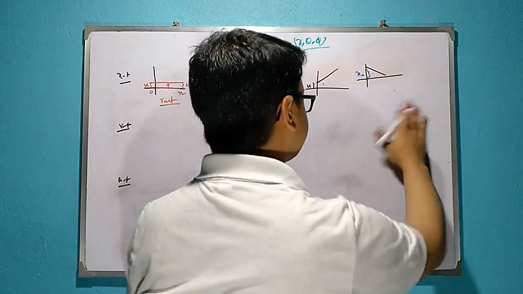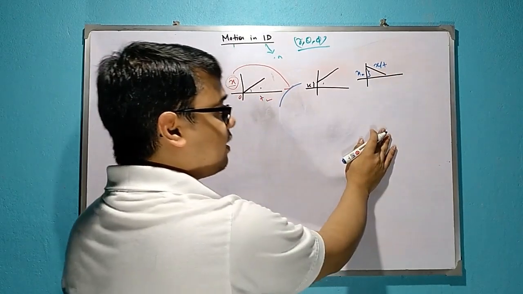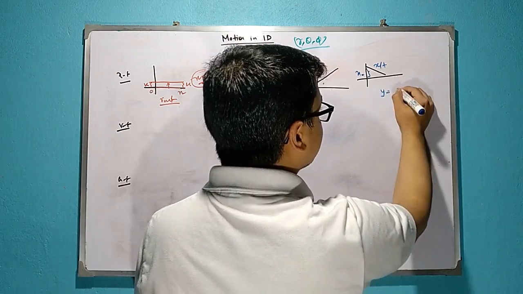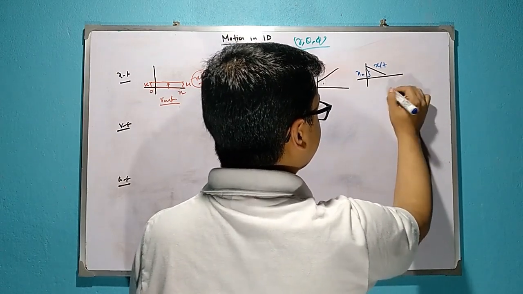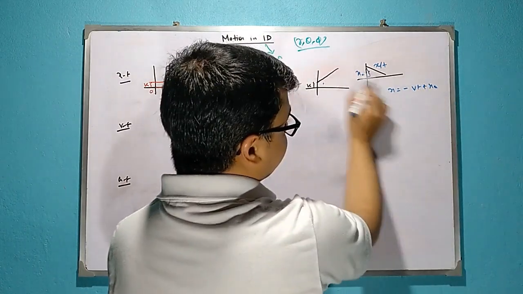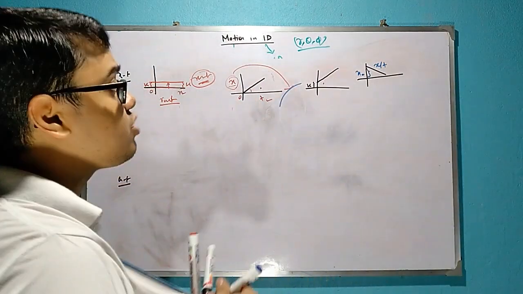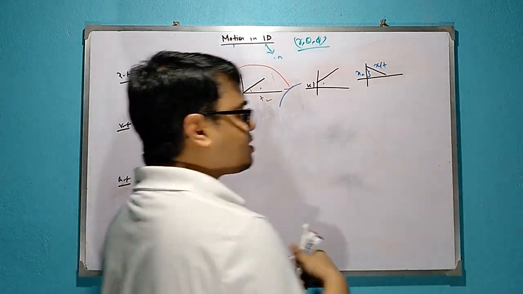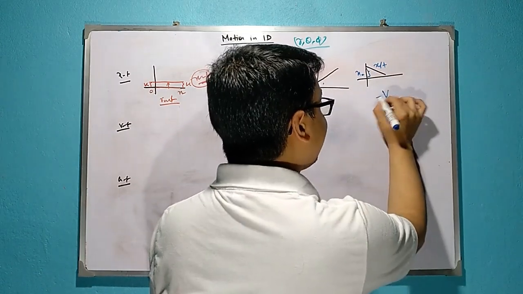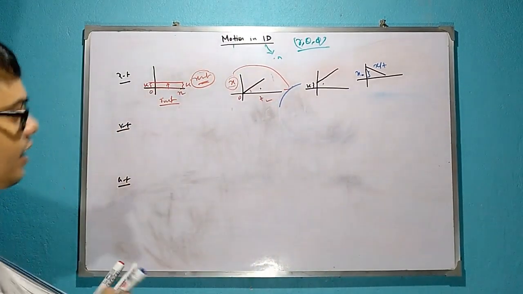But at some rate, so what is this rate? It is Δx by Δt, and Δx by Δt is nothing but v. That means its equation will be x = -vt + x0. Its initial position is x0, but this minus v indicates that its slope is negative. That means it is starting from this point and moving backwards. V is negative means the velocity is in the negative direction, so the object is moving in the negative direction.